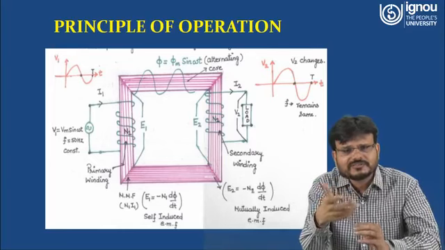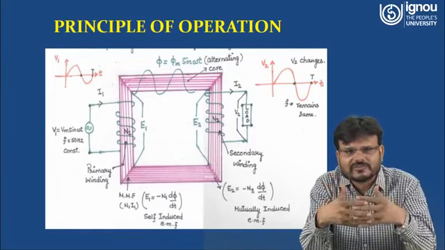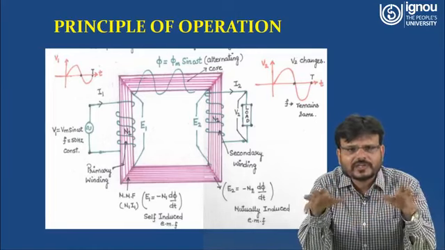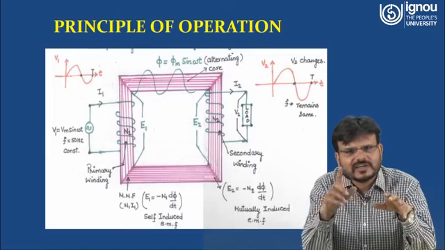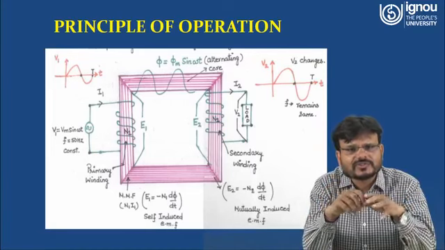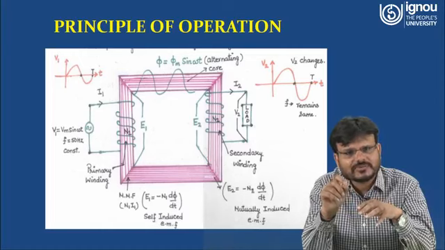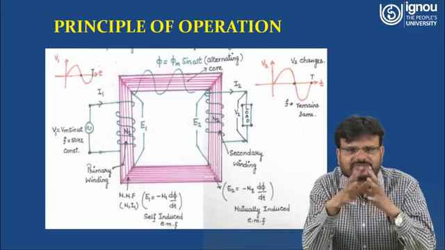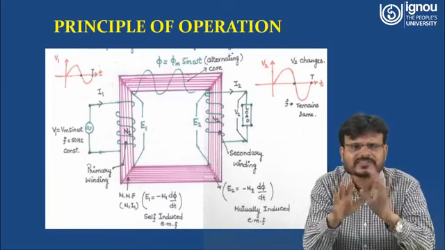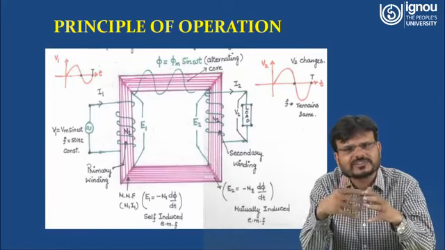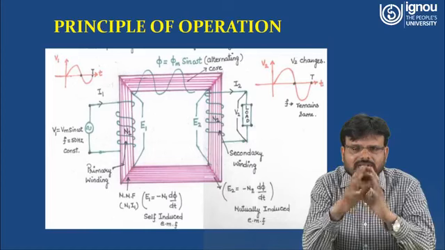Now because we are saying that it is an ideal transformer, R1 is 0, so E1 is equal to V1, right? If you are talking about a practical transformer, this coil has some resistance and some leakage reactance. So E1 is equal to what? V1 minus I1 R1 minus I1 into X. X is basically the mutual inductance or self-inductance. But we are talking about an ideal transformer, so in case of an ideal transformer, E1 is equal to V1, right?